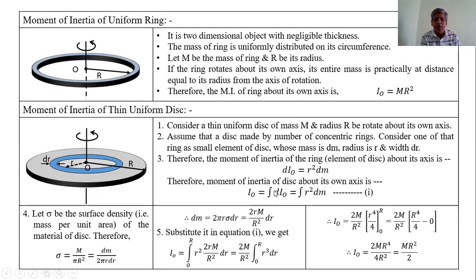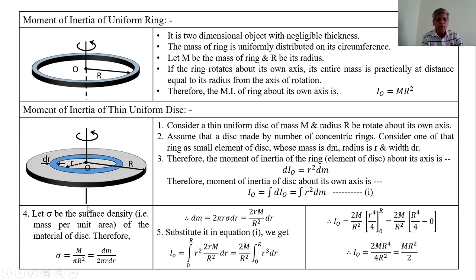Therefore, I0 is equal to the integration of dI0, and that is equal to the integration of r square into dm. This is the first equation. These are the explanations to find the moment of inertia of the disk.